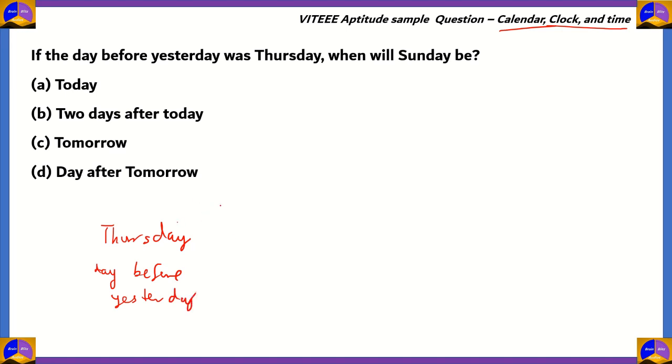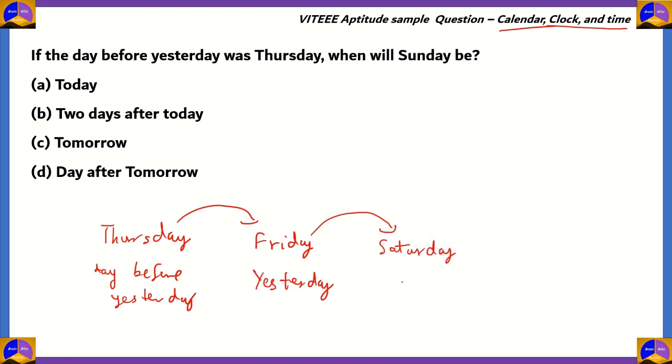And the day after Thursday will be a Friday. And Friday was yesterday. So yesterday was Friday. That's how you correctly say it. Moving on. Today will be a Saturday. Today is a Saturday. And so therefore you can say with confidence that tomorrow will be a Sunday. So the correct answer is option C, tomorrow.